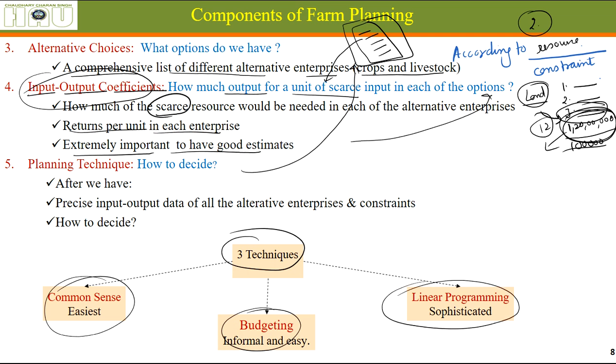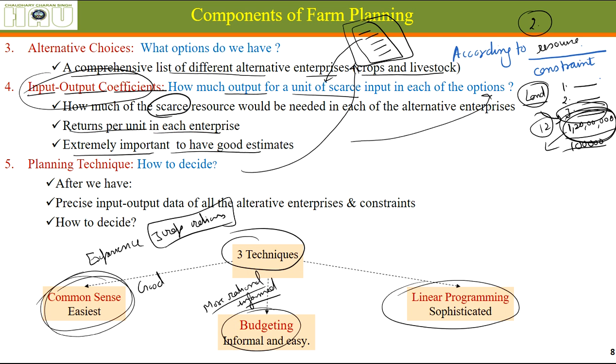So common sense is the easiest. Because of my experience, I know which of the three crop rotations will be good for my area or for my situation. Out of common sense we can decide, and it does give a good estimate. But if you are going to go for budgeting, you will have to take care of the prices of inputs, what you are going to put in, what you are going to get out of it. This is more rational, more informed, because you will be having everything on paper and you can see the actual figures you will be having in your pocket after 1 year of your work.